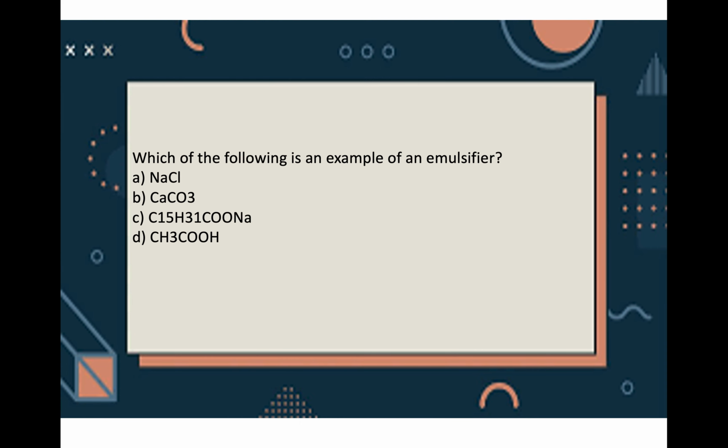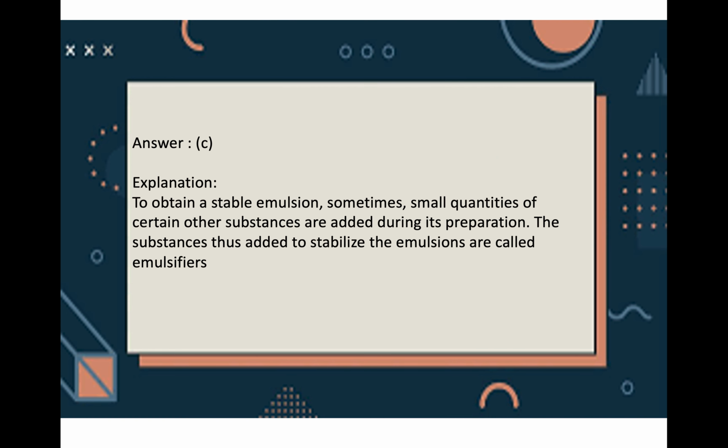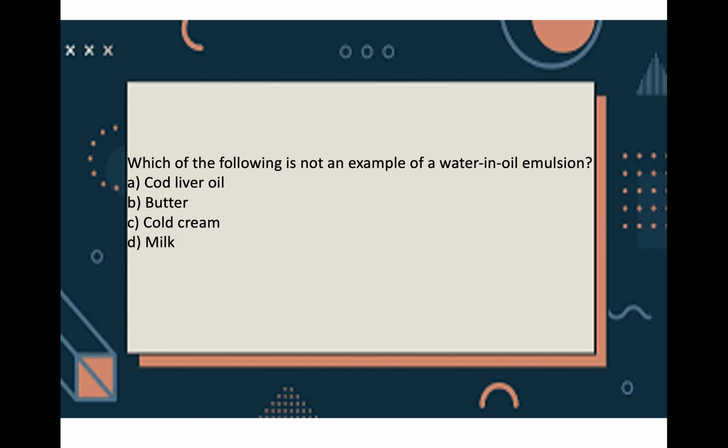Next question, which of the following is an example of an emulsifier? A. NaCl, B. CaCO3, C. C15H31COONa, D. CH3COOH. The option is C, C15H31COONa. To get a stable emulsion, you have to add small quantities of certain other substances for its preparation. These substances are called emulsifiers.